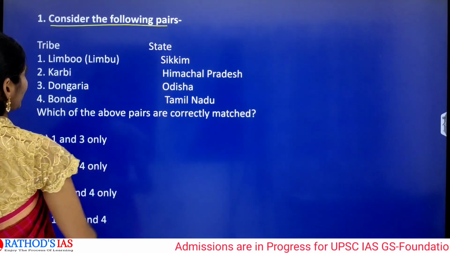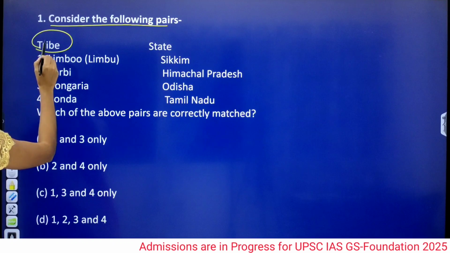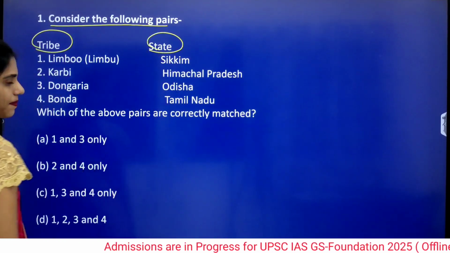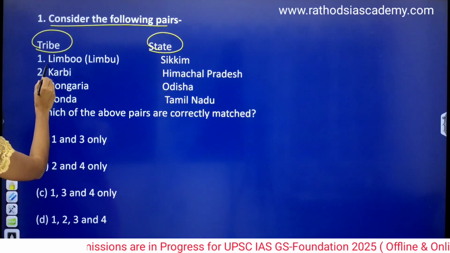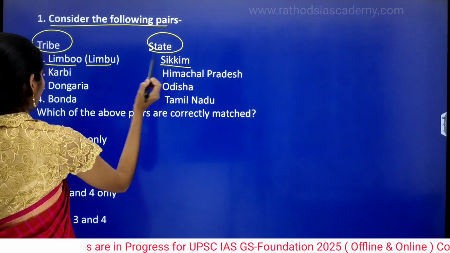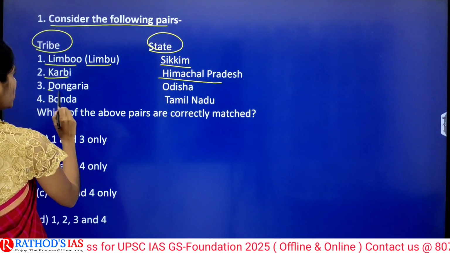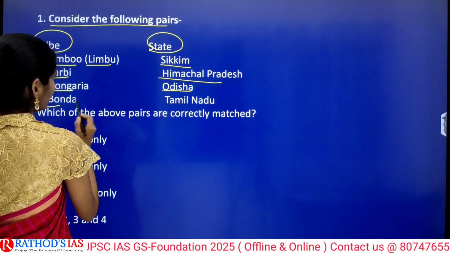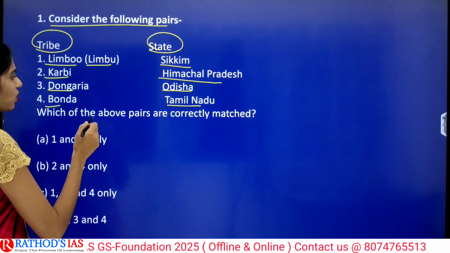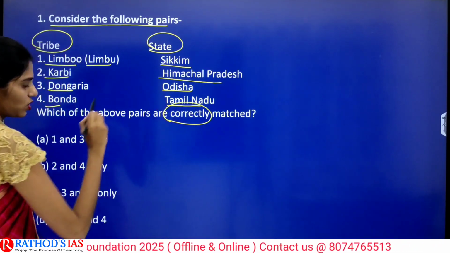consider the following pairs. So on one side they gave tribes and another side they gave states. So first one is Limbo from Sikkim. Second one is Karbi from Himachal Pradesh. Next one is Dongria from Orissa. Bonda from Tamil Nadu. And which of the above pairs are correctly matched?